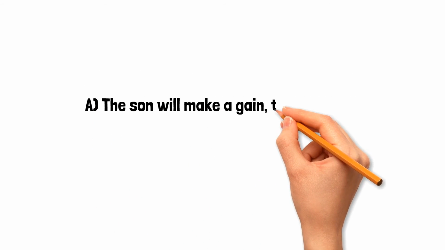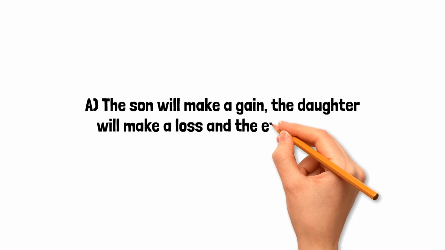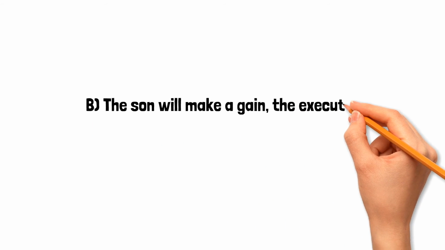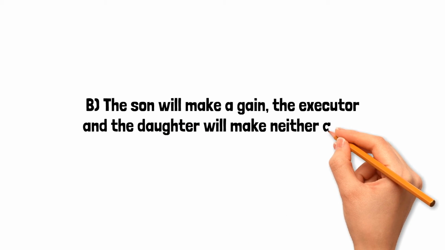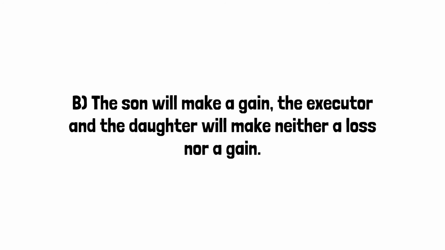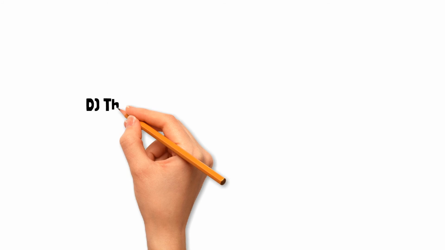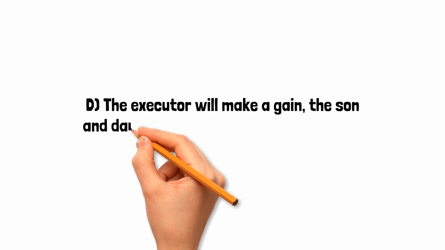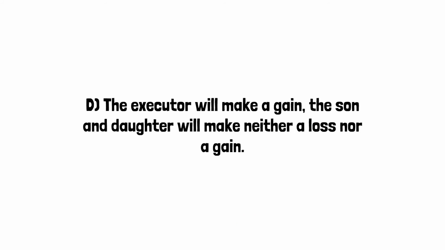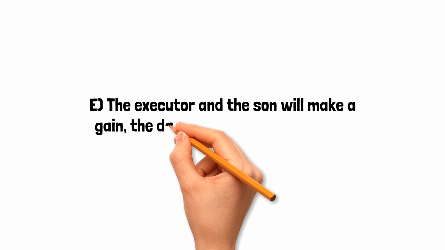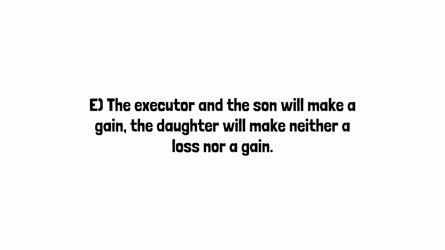A. The son will make a gain, the daughter will make a loss, and the executor will make neither a loss nor a gain. B. The son will make a gain, the executor and the daughter will make neither a loss nor a gain. C. The executor and the son will make a gain, the daughter will make a loss. D. The executor will make a gain, the son and daughter will make neither a gain nor a loss. E. The executor and the son will make a gain, the daughter will make neither a loss nor a gain.